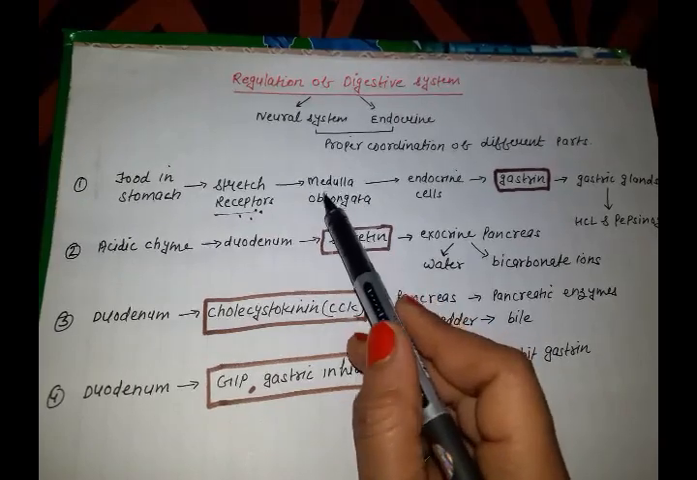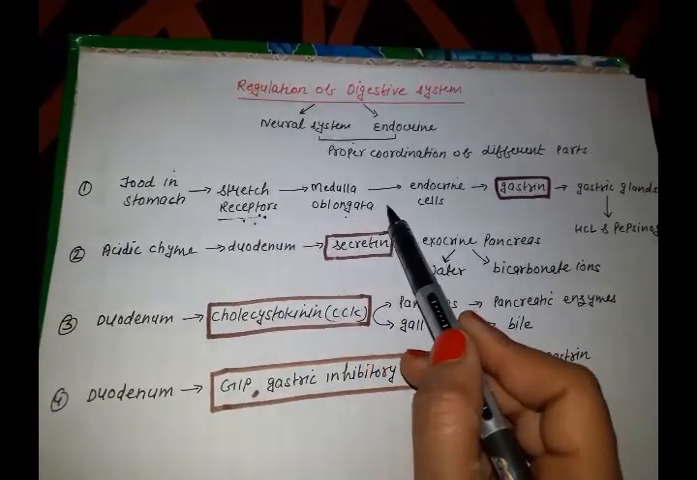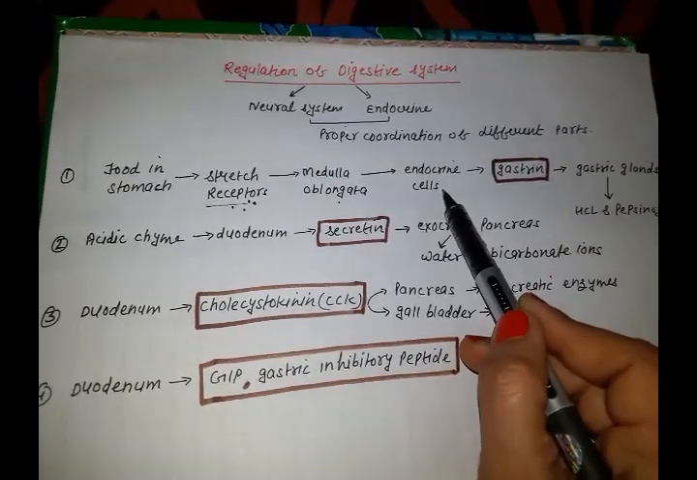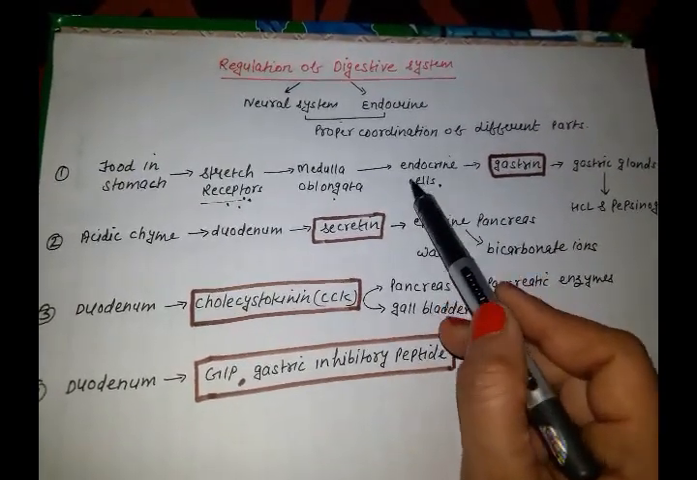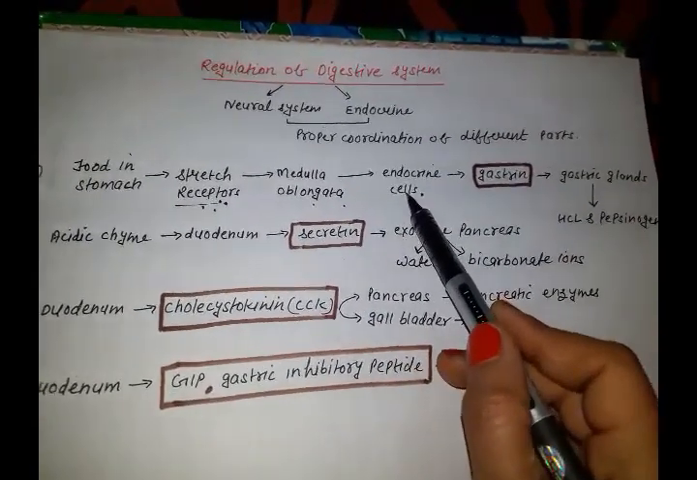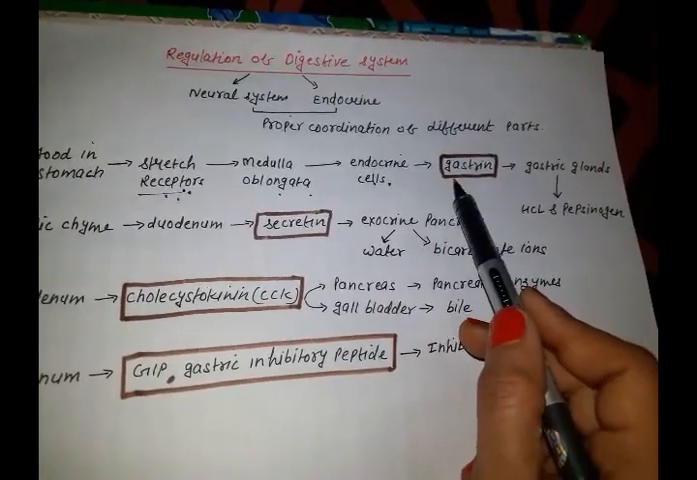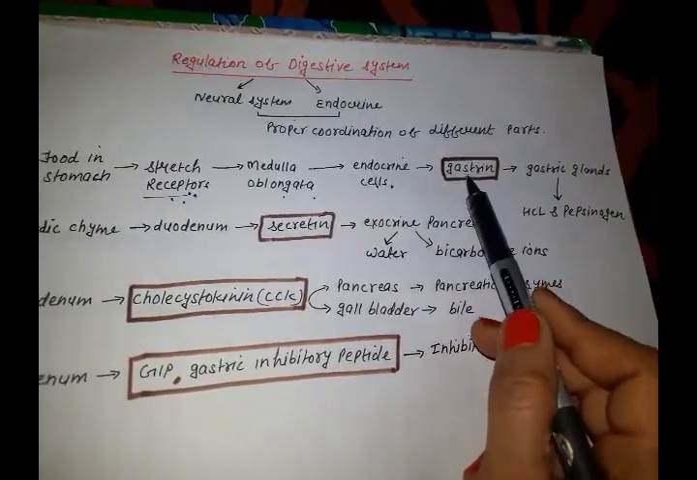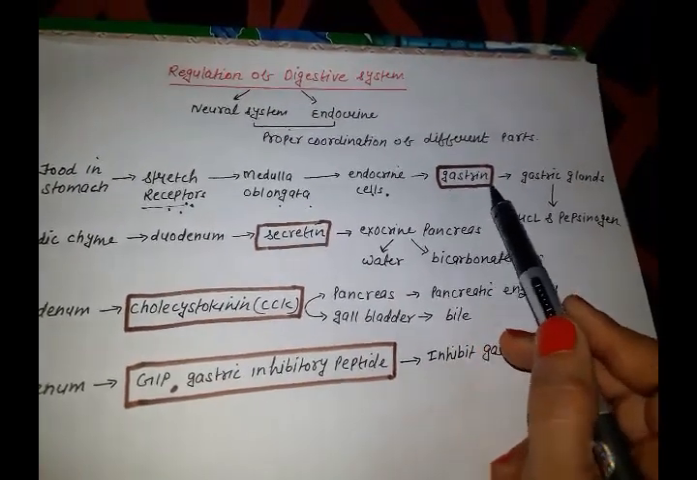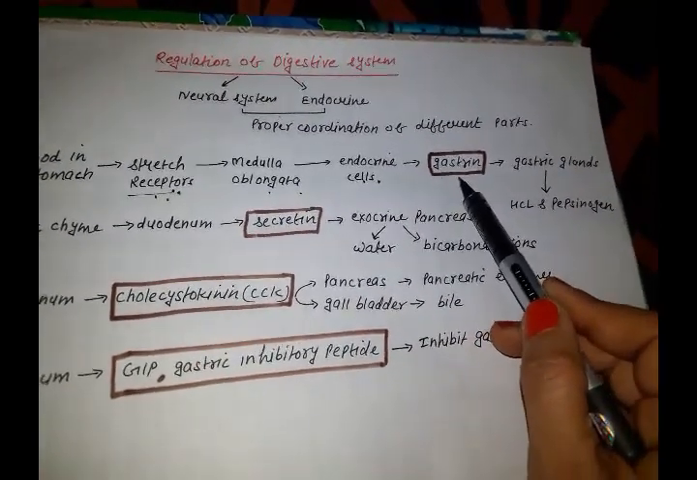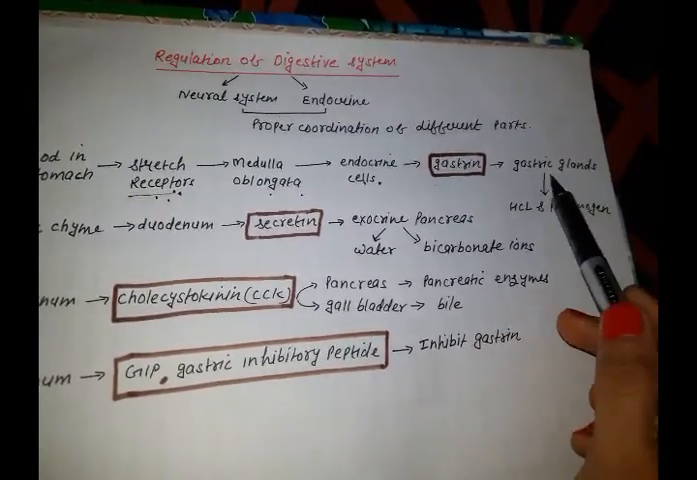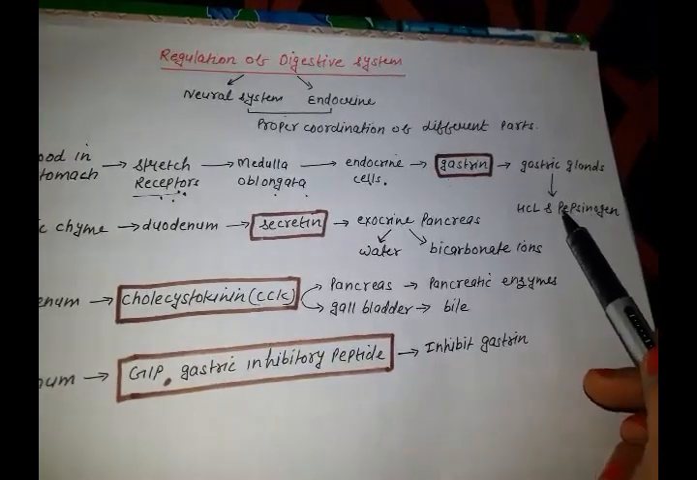This medulla oblongata then sends this message to the endocrine cells of the stomach, and after receiving message from medulla oblongata, these cells start secreting gastrin. Gastrin is a peptide hormone. When this hormone is released, it will give the signal to the gastric glands, and gastric glands start secreting